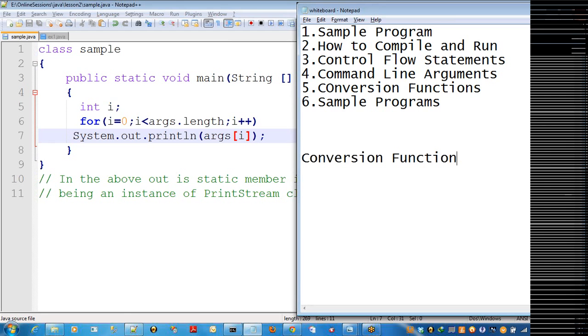The purpose of conversion functions is to convert from one data type to another data type. By default, all the command line arguments are string type. So I may want to convert into integers, floating point values, double, or byte. For this purpose, you can use the conversion functions. The first one is to convert into integer. You can use it like this.